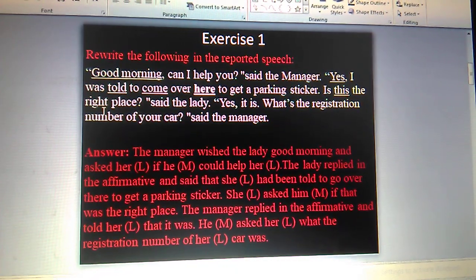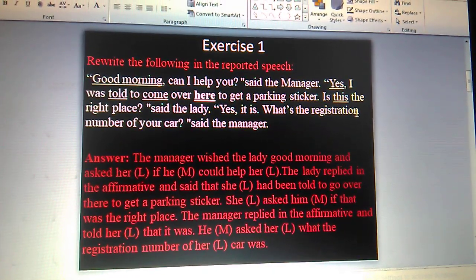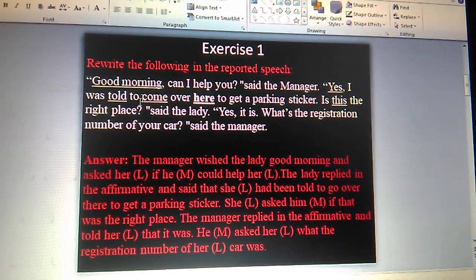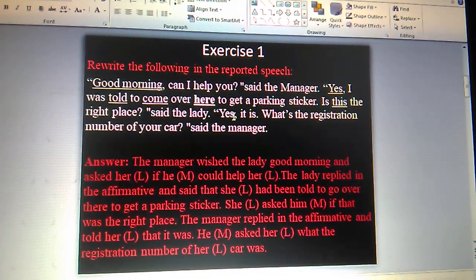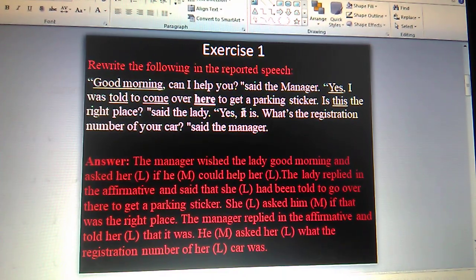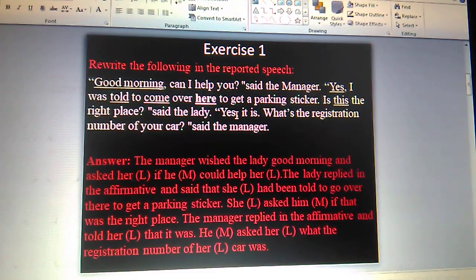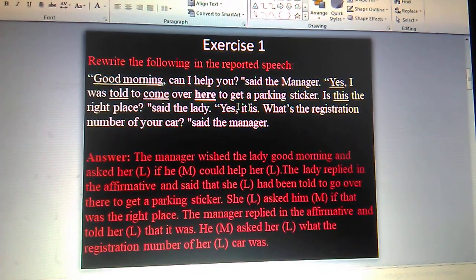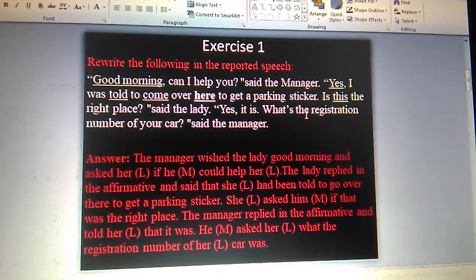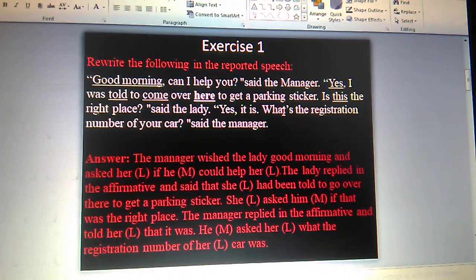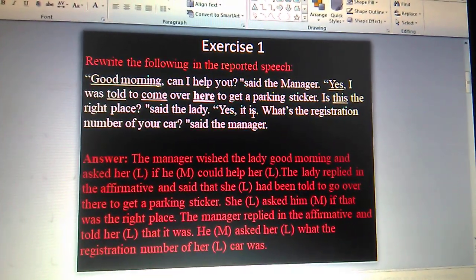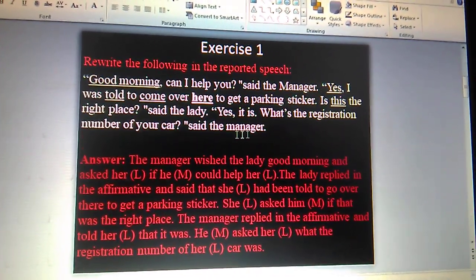Is this the right place? Said the lady. Okay, this is also yes-no interrogative, following the rule. Yes, it is. So replied in the affirmative. Then as there's a sentence, you have to write and said that. What's the registration number of your car? This is the WH interrogative, so you have to change that following the rules of WH interrogative.